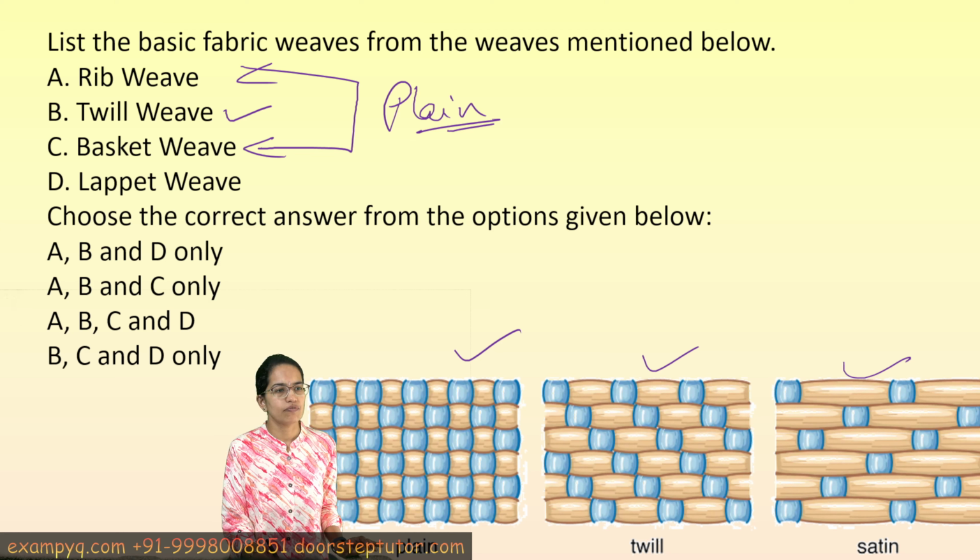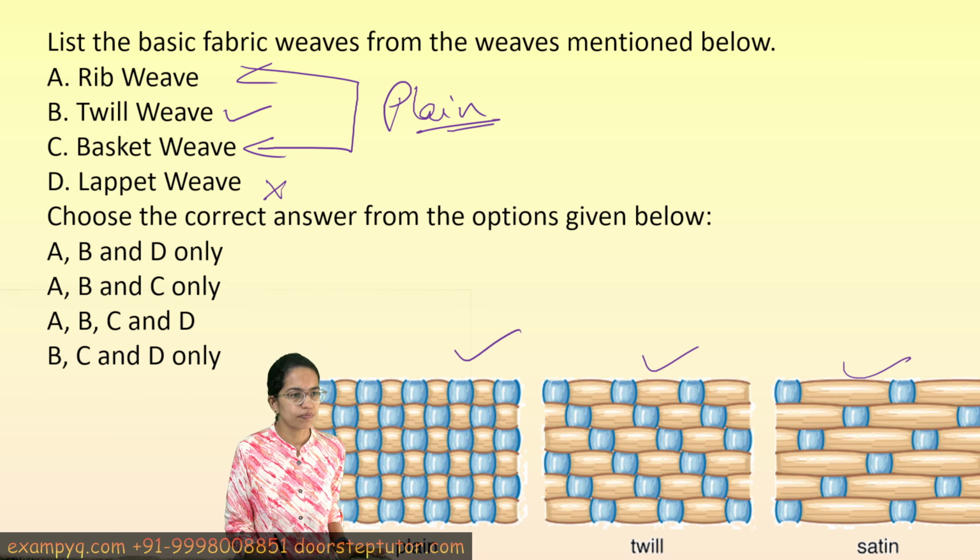And then we have a lappet weave, which is a different weave. It is a kind of figured weave, not a basic weave. So the weaving pattern, as you can see, is given here under plain, twill and satin. So the correct options of the weave would be A, B and C.